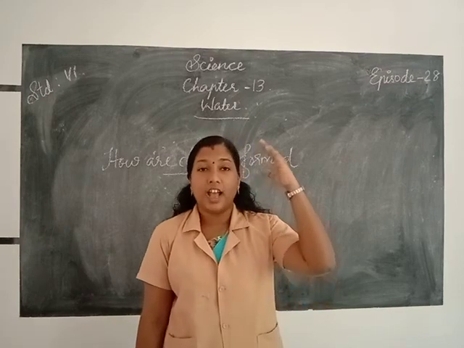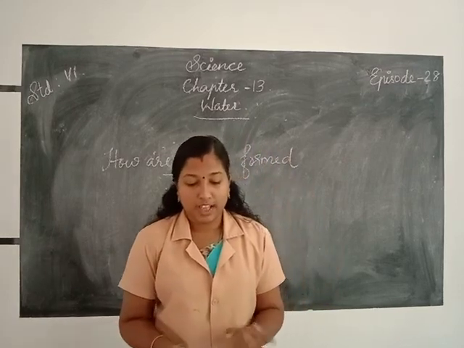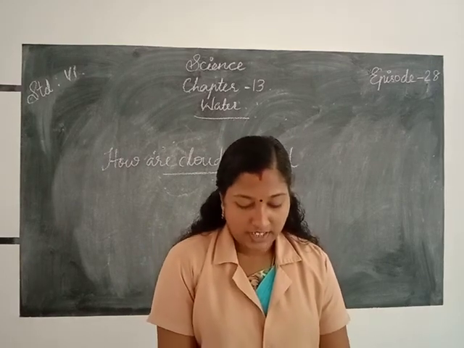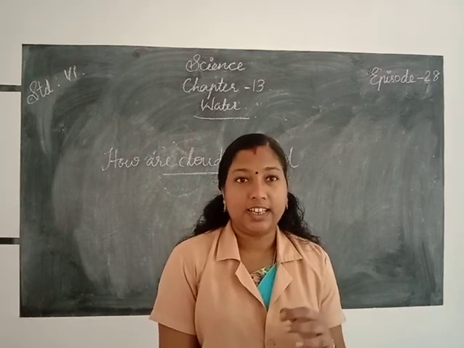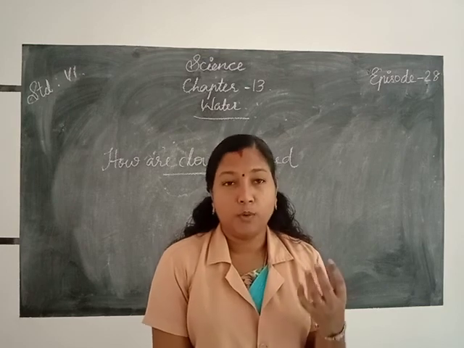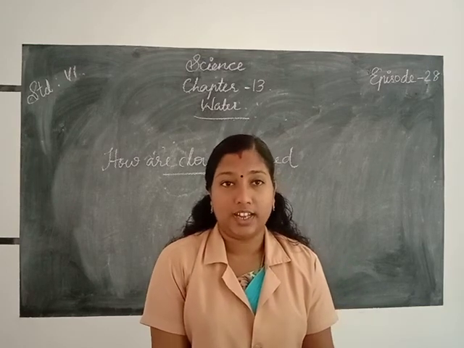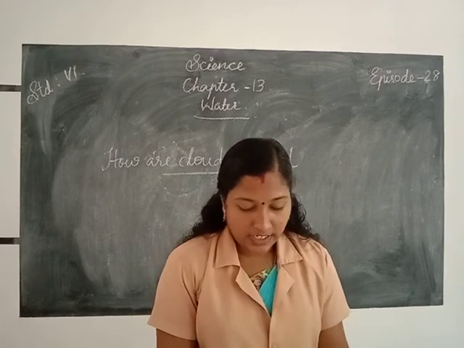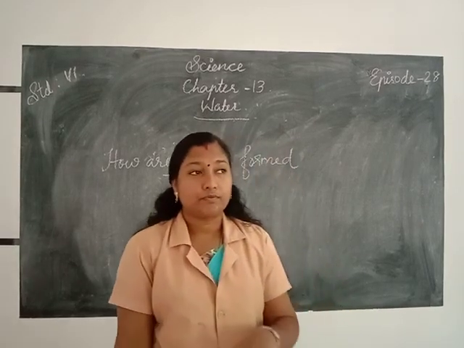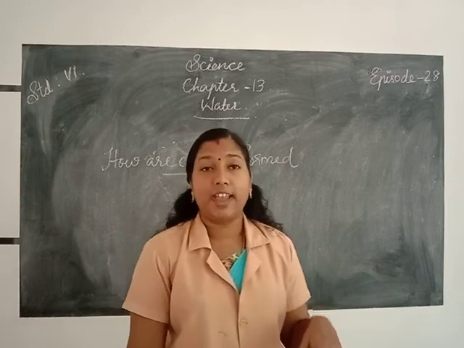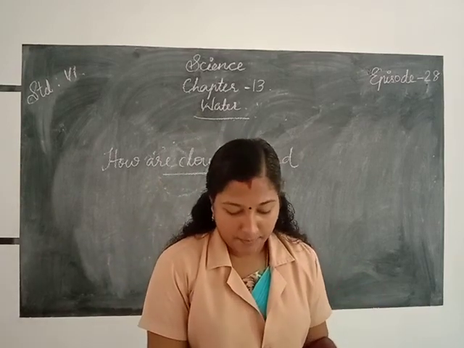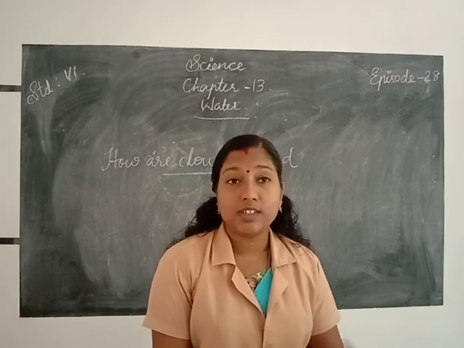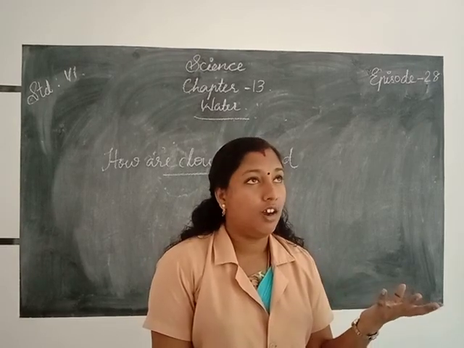At a sufficient height, the air becomes so cool that the water vapor present in it condenses to form tiny drops of water called droplets. Those tiny droplets remain floating in the air, and they appear to us as clouds. In this way we can see clouds.